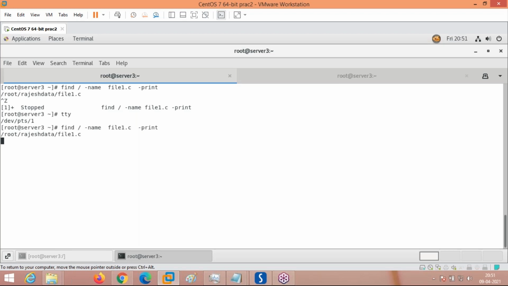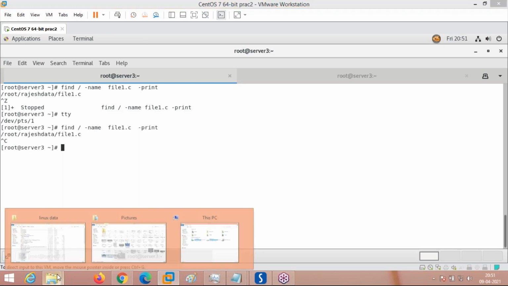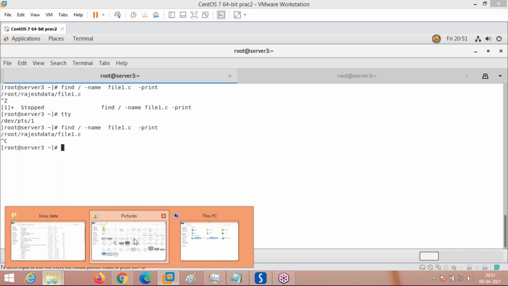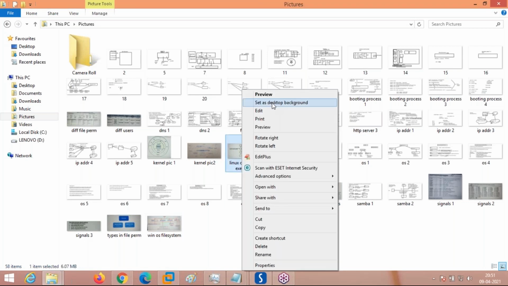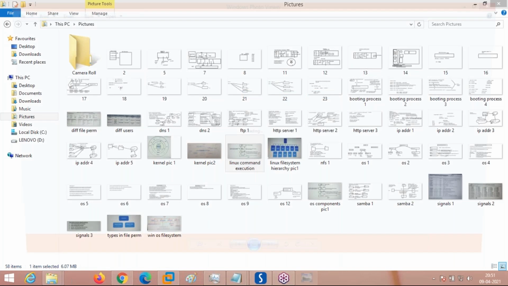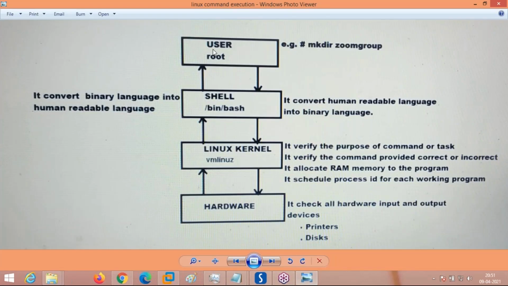So this is how the command execution process takes place. I'll show you a pictorial implementation of the command execution process. See here, this is the pictorial representation of the command execution process. A user, root. First thing you can see here, the user is root. Root has given some command like mkdir, which is make directory, to create a new directory in the name of Zoom group.